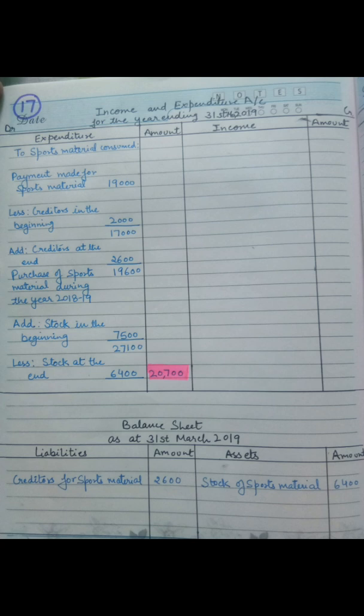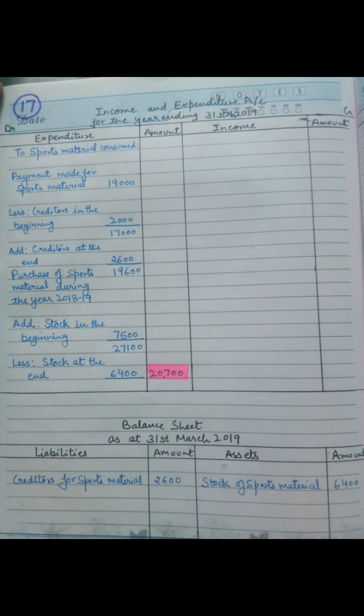Okay, and after that, in this we have to add the stock which were on 1st April 2018, that is 7,500, to get 27,100 rupees. And from this, which we have just calculated, we have to subtract stock at the end. That means the closing stock on 31st March 2019, that is 6,400 as per the question.